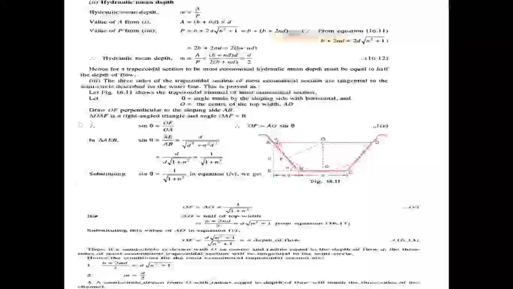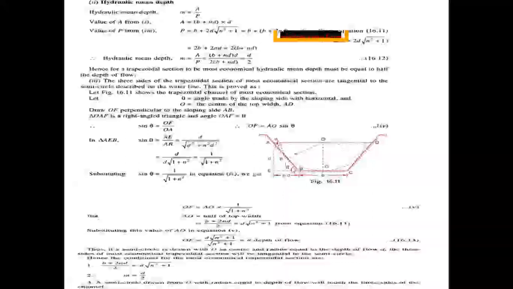Theta is the angle made by the sloping side with the horizontal, and O is the center of the top width of the channel. Top width equals AD, and O is the center of AD. Draw OF perpendicular to the sloping side AB. OF is the perpendicular to the sloping side AB.